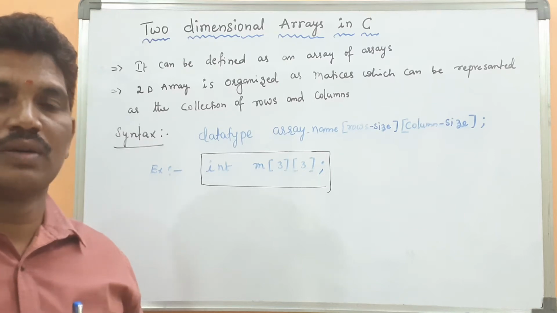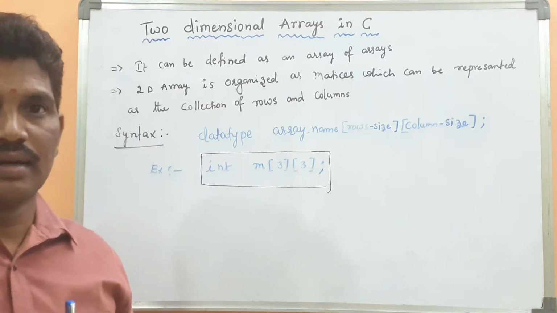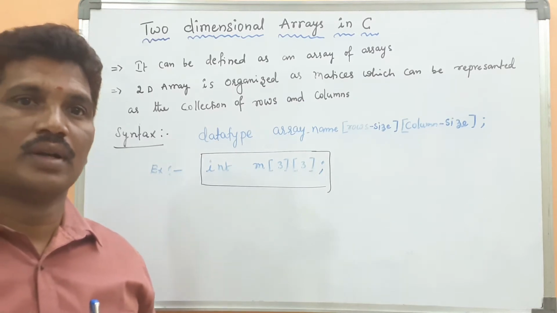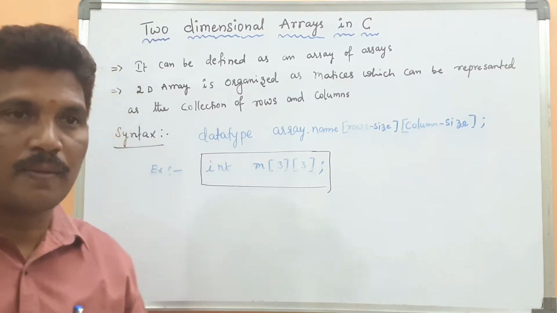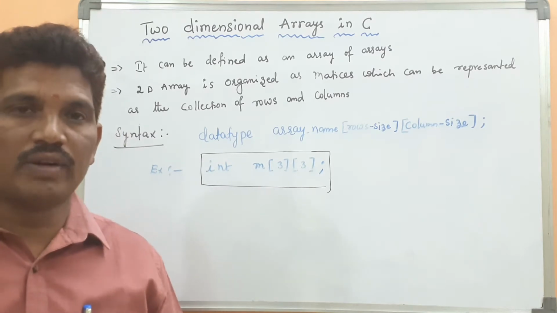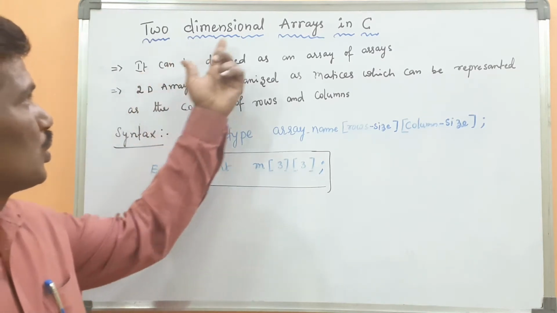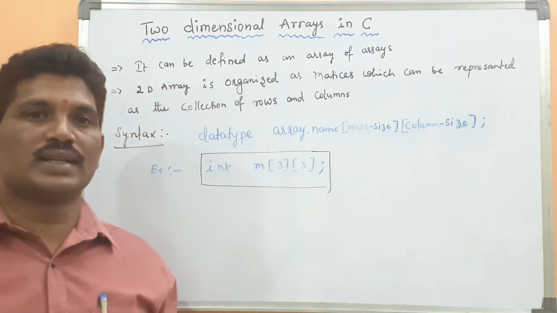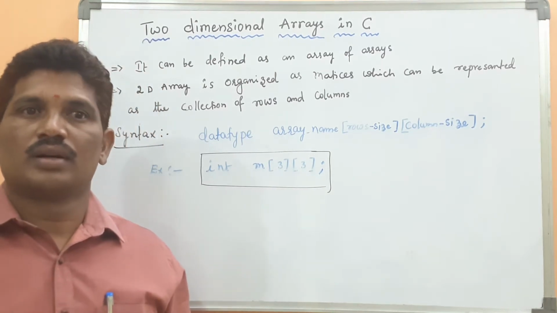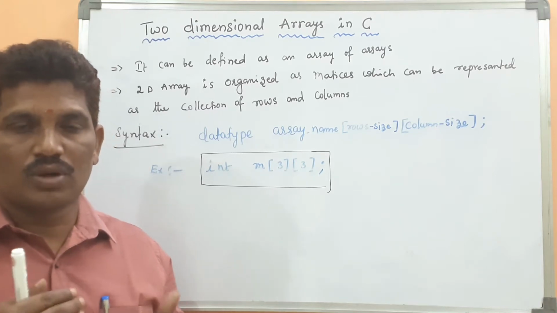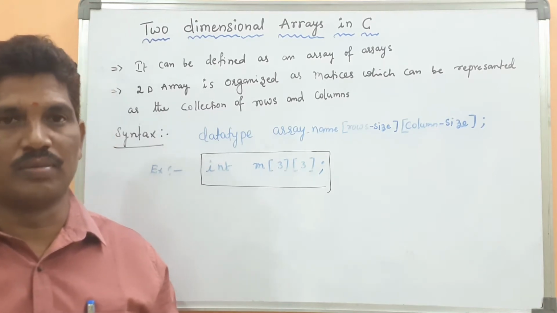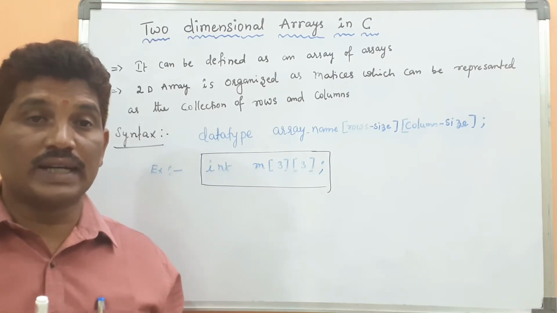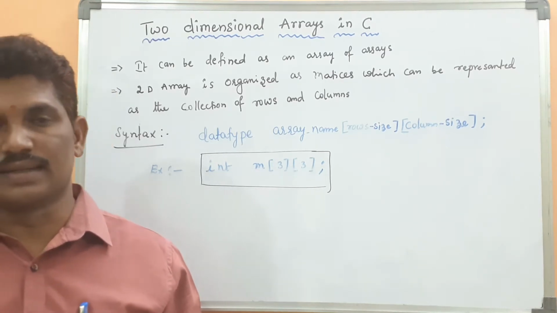I explained about one-dimensional arrays, and what the uses and disadvantages of one-dimensional arrays are. In today's class, I will talk about two-dimensional arrays in C programming, and also I will tell you the importance of the two-dimensional array concept in C programming. You know the difference between one-dimensional and two-dimensional arrays?